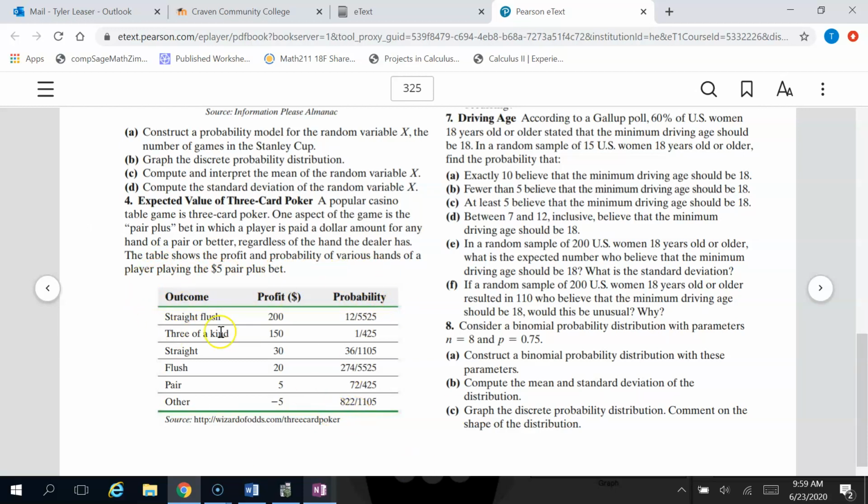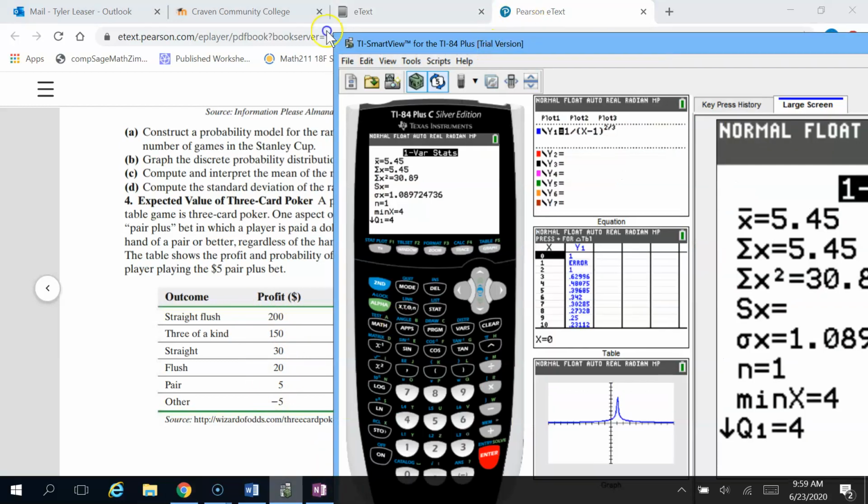Okay, and we get a bunch of stuff here. So we get the outcomes of the different hands that you could win. It doesn't matter what all these mean. You get the amount of money that you win, and then you have the probability of that particular hand occurring. Okay, I'm going to do this all in the calculator.